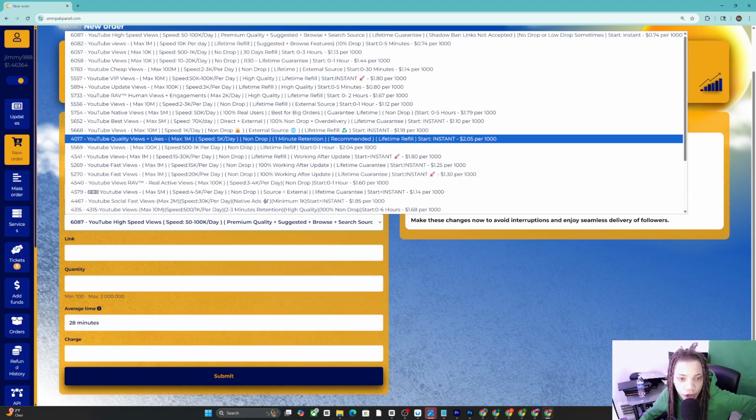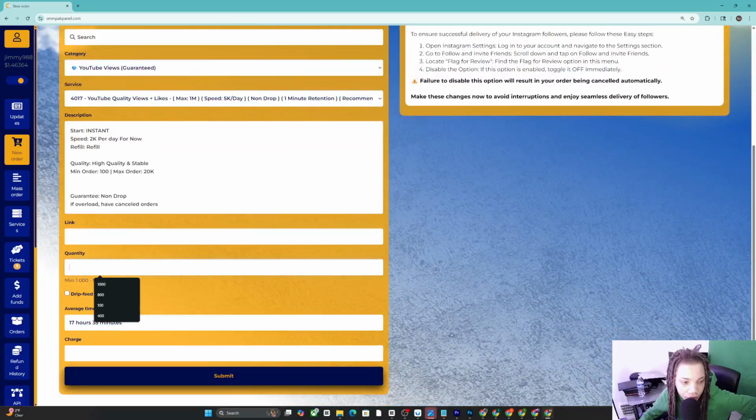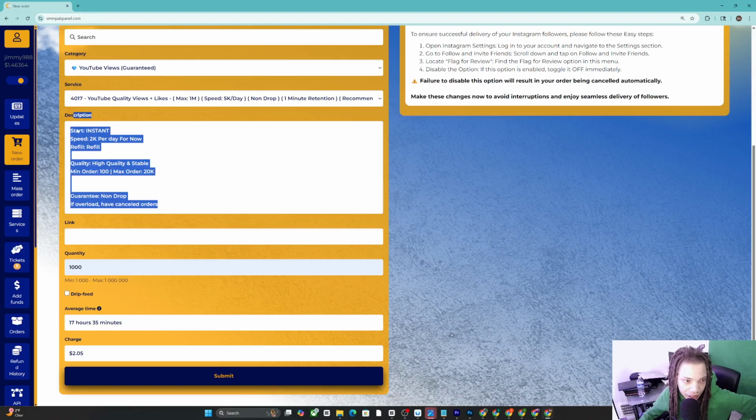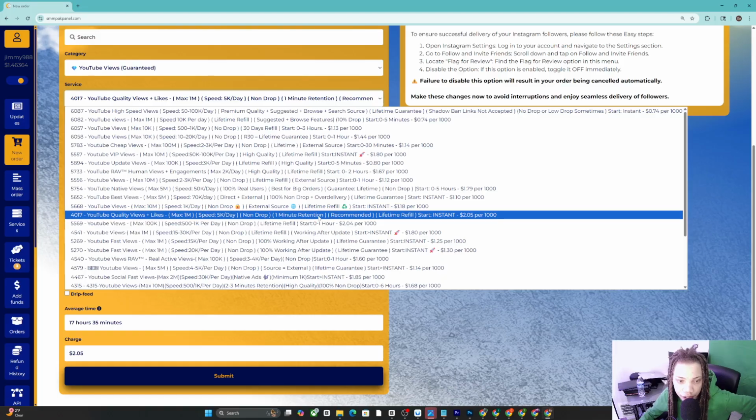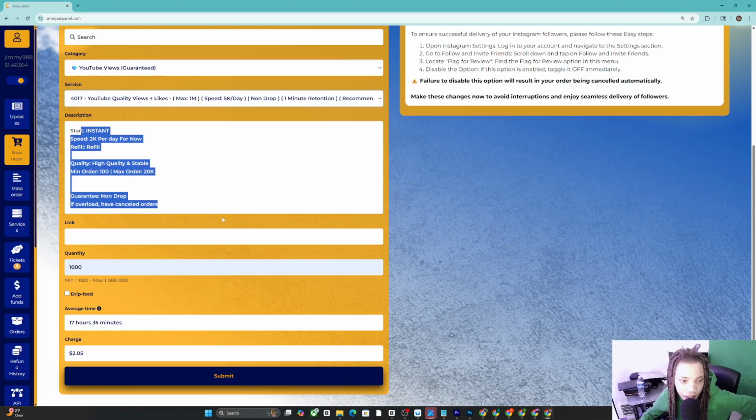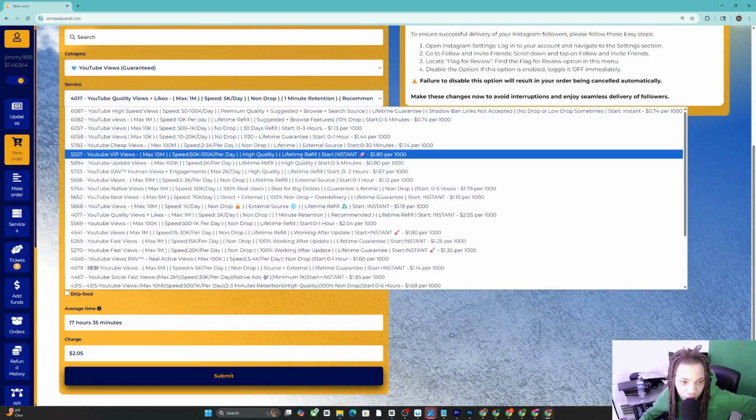So it says non-drop. We want 1 minute retention. So if we went to 1,000, that would be $2. $2 right here. It will come in 17 hours, and we need that 1 minute retention. That 1 minute retention is basically like that 1 minute average view duration. And you see right here that it gives that 1 minute retention, and it's high quality, scalable. It says minute order, and we could test them out.